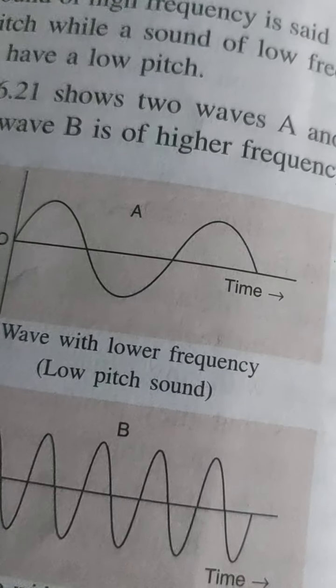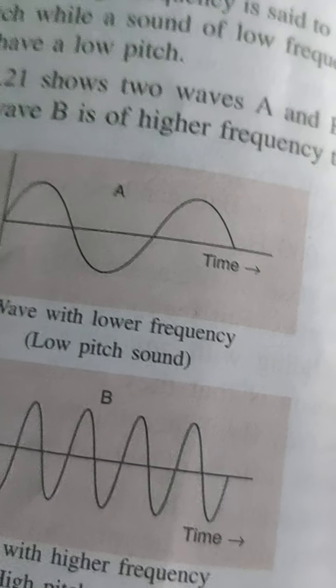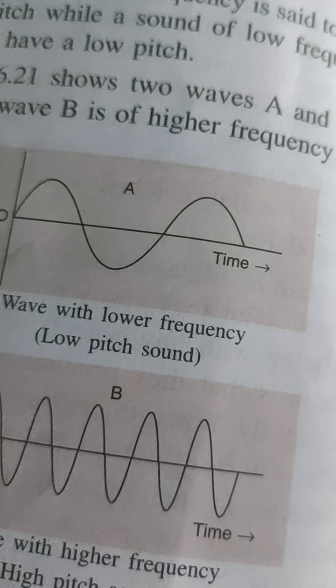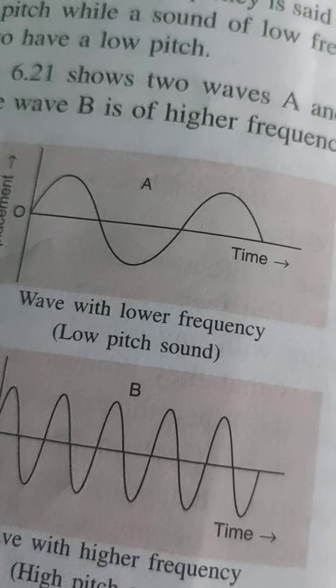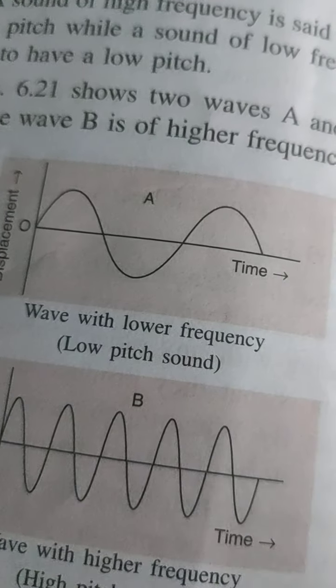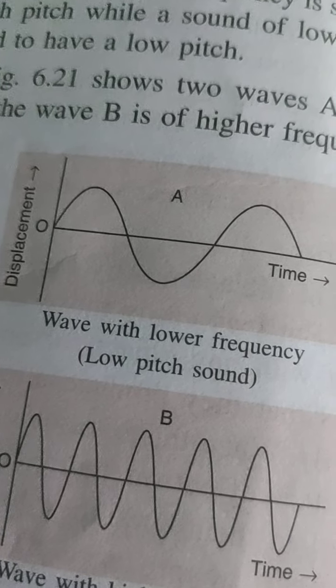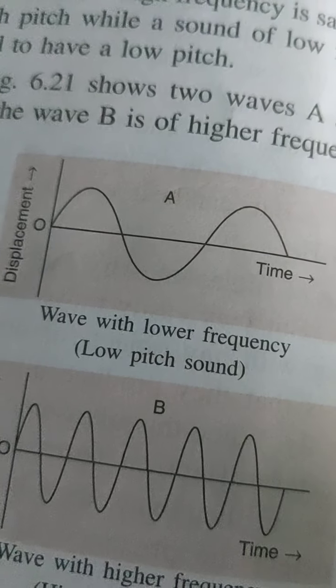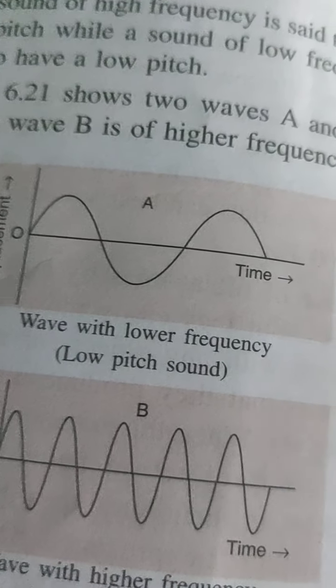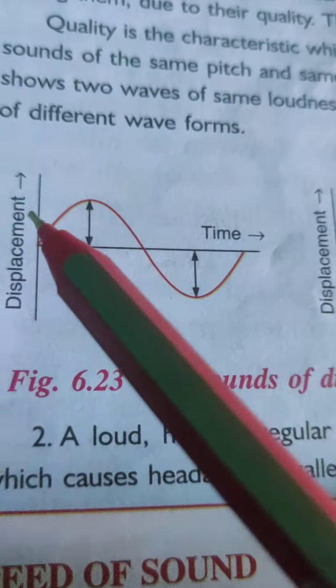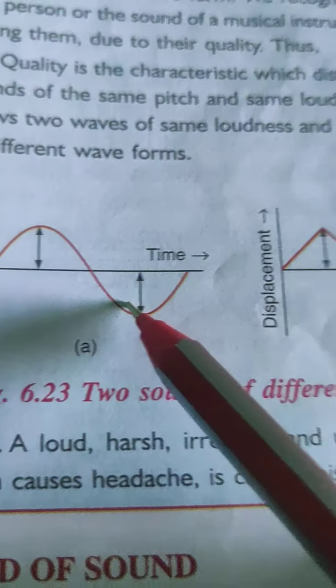Now maybe ask a question. What is the characteristic of sound which distinguishes two sounds of the same pitch and the same loudness? Same pitch and the same loudness. So how will it happen? First understand this. Two sounds of the same loudness and same pitch may differ in quality of waveform. You can see here the quality of waveform. This is the quality of waveform A and B.